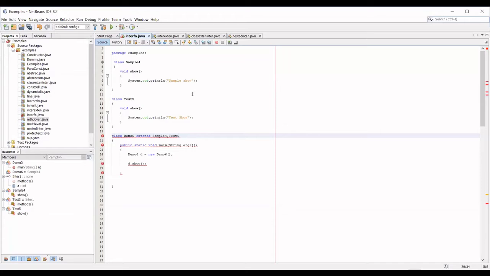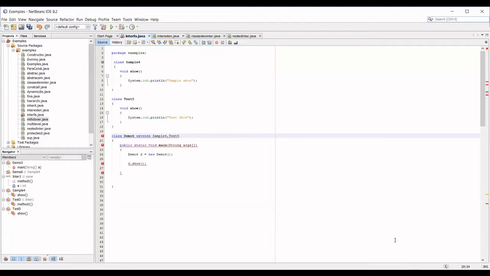So first we started with the interface concept. Before knowing what an interface is, we should know the concept of multiple inheritance, and why multiple inheritance is not supported by Java. So for example, here I am using two classes, one is the sample class and the other is the test class. Both the classes are your parents.